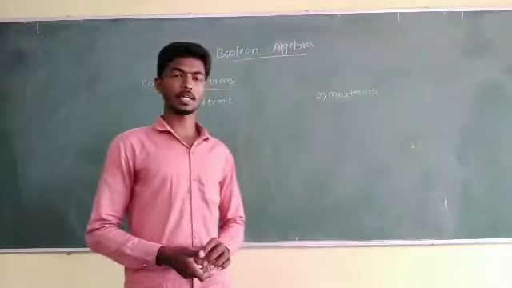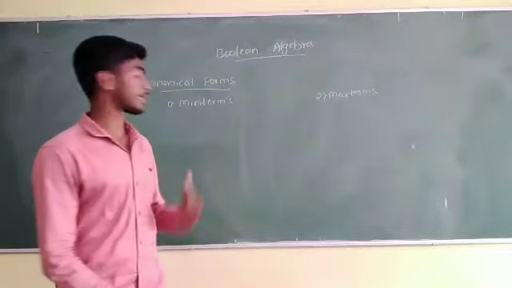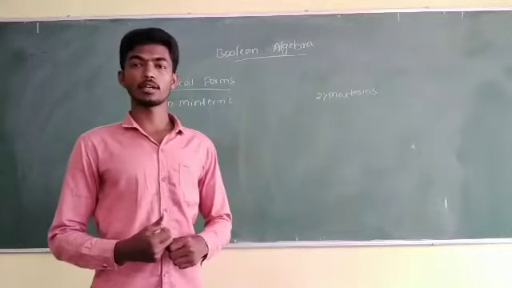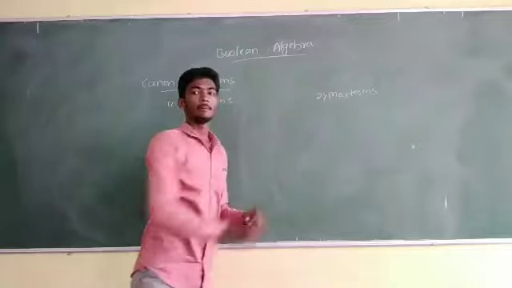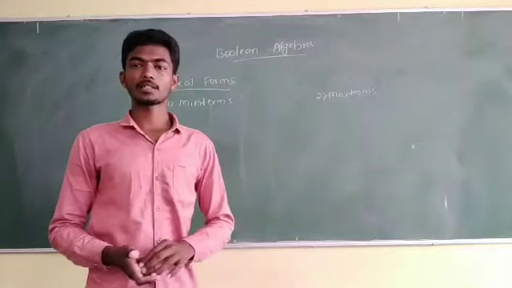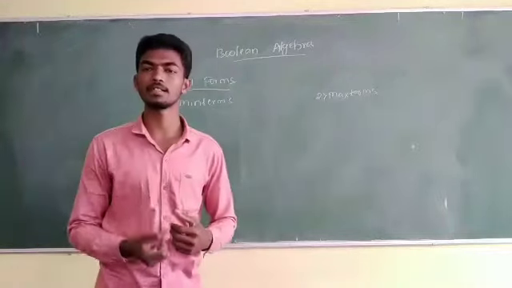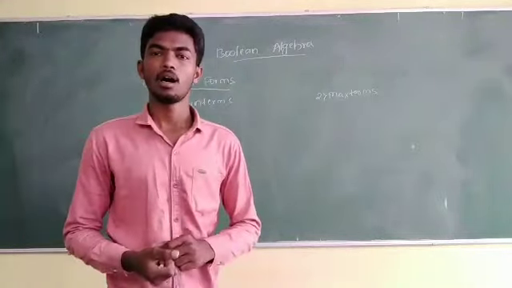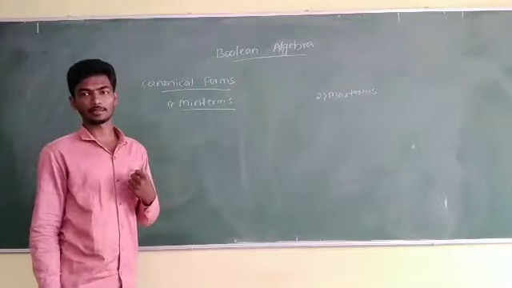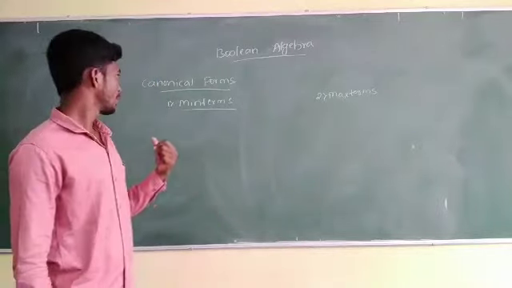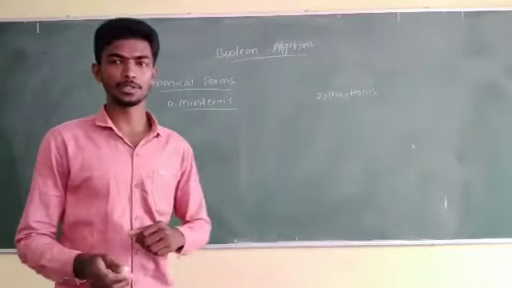In the last video lecture, we learned about the canonical forms in Boolean algebra, where the canonical forms have two different types: one is a min term and another one is a max term. In the last lecture, I taught you about the min terms, but many students are telling that they are unable to understand min terms. So for that purpose, I am teaching this min terms topic again in this video.